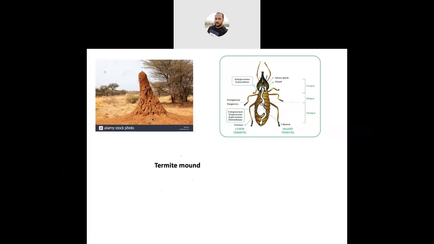Somewhat they look ant-like. If you notice very minutely, termites look somewhat ant-like. This worker and soldier look ant-like, but with a broader junction between the thorax and abdomen.